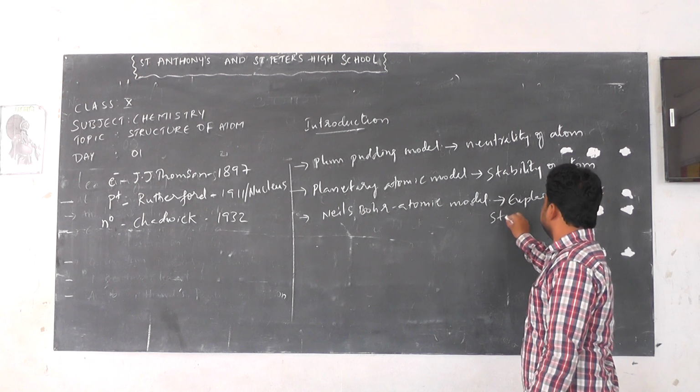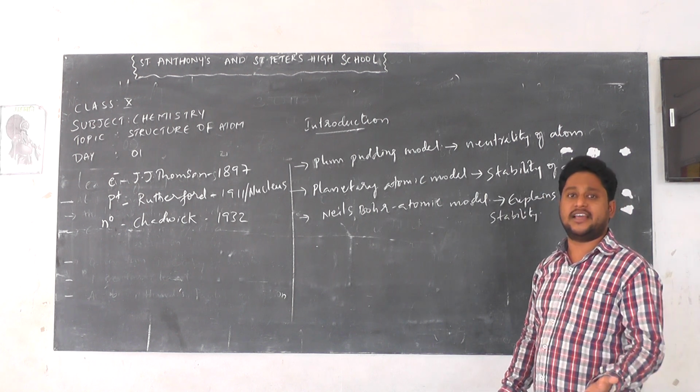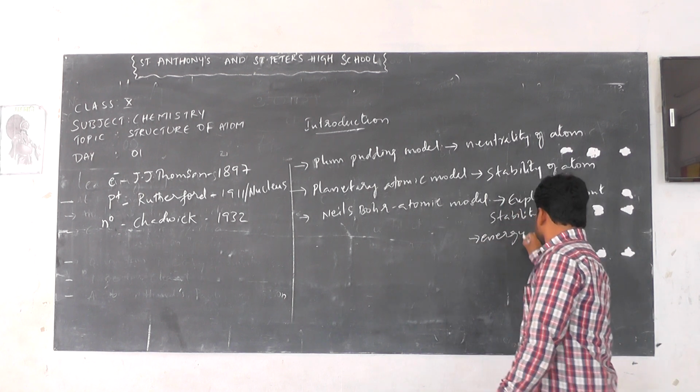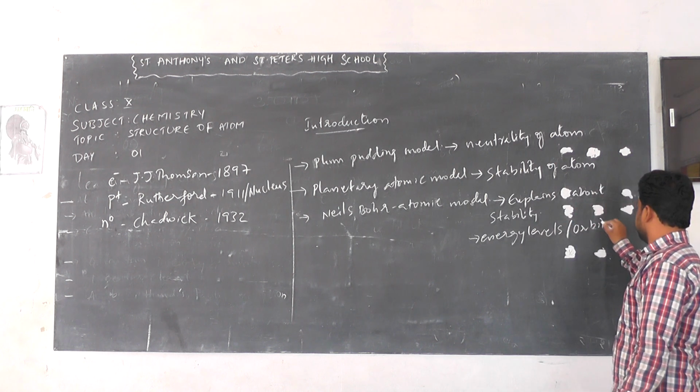It explains about the energy levels or orbits.